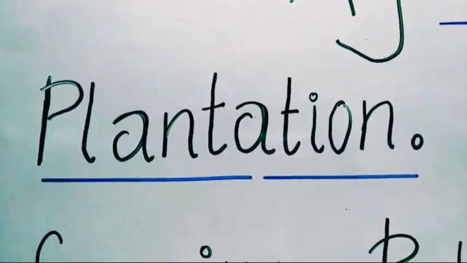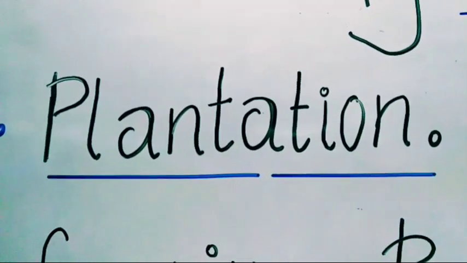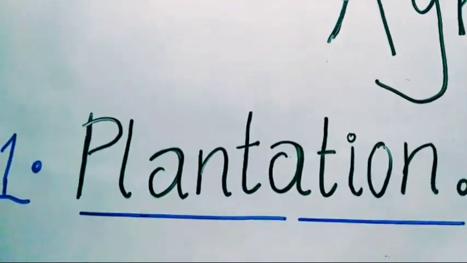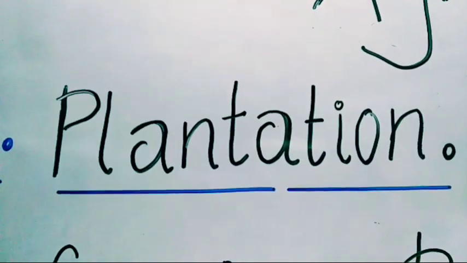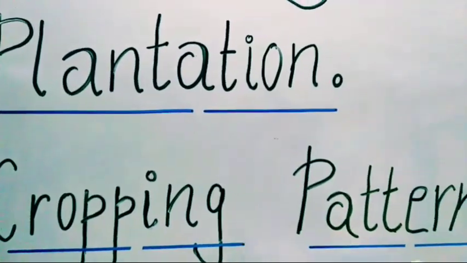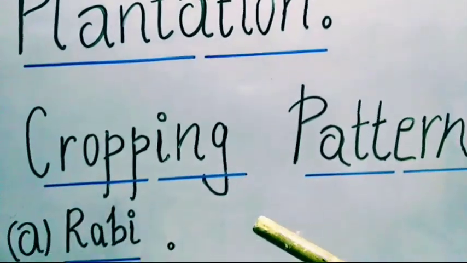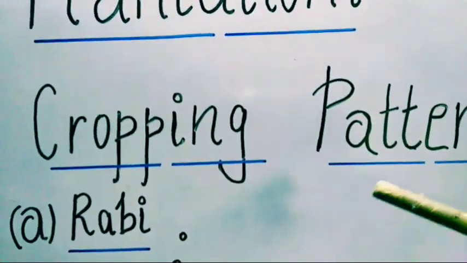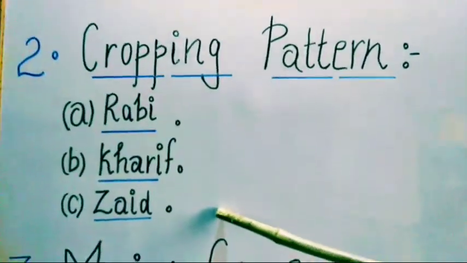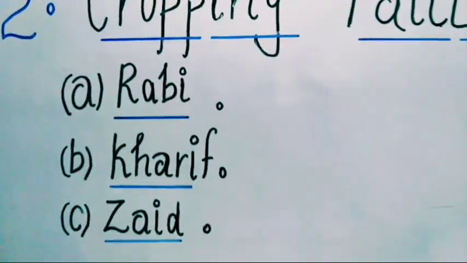Is it clear what I mean by plantation? A single crop grown on a large area. For example, tea, coffee, banana, sugarcane are the different types of plantation crops. Next, come to the topic of cropping pattern. The cropping pattern of our country is mainly divided into three types: Rabi, Kharif and Zaid crops. First we are going to explain the first topic, that is Rabi crops.